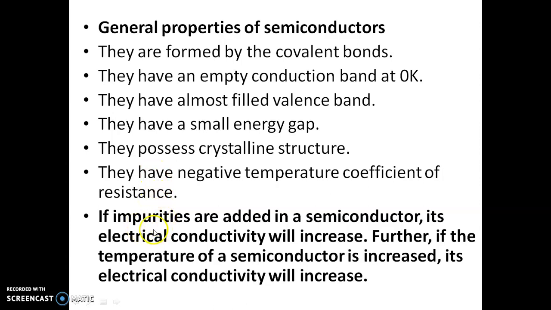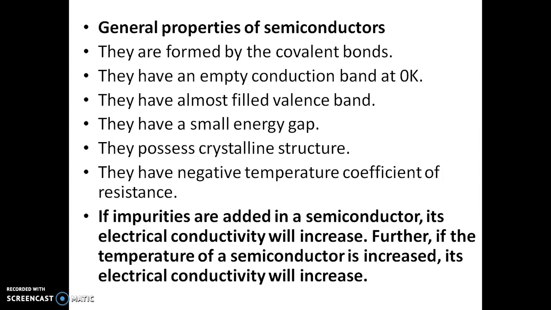And then we can improve the electrical conductivity of a semiconductor in two ways. One is by the application of temperature, that is thermal energy. If you apply thermal energy to the semiconducting material, its electrical conductivity increases.